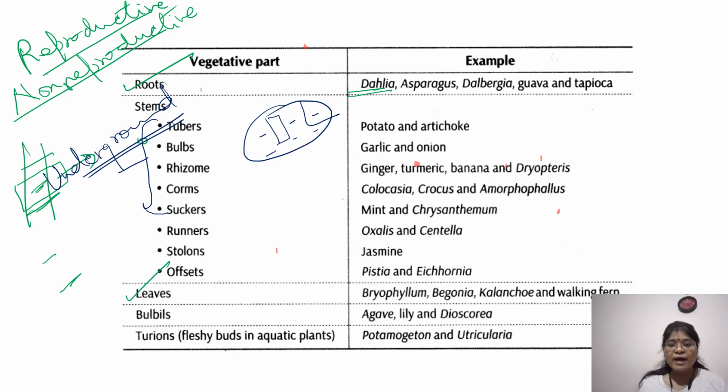Why? Because it has adventitious buds and they have meristematic cells, which can give rise to your entire plant, and they are found under your ground. So these are the examples: potato, for bulbs garlic, onion, for rhizome ginger, turmeric, palms colocasia. You know it, suckers mint, runners stolon. These are what? They are your sub-aerial.